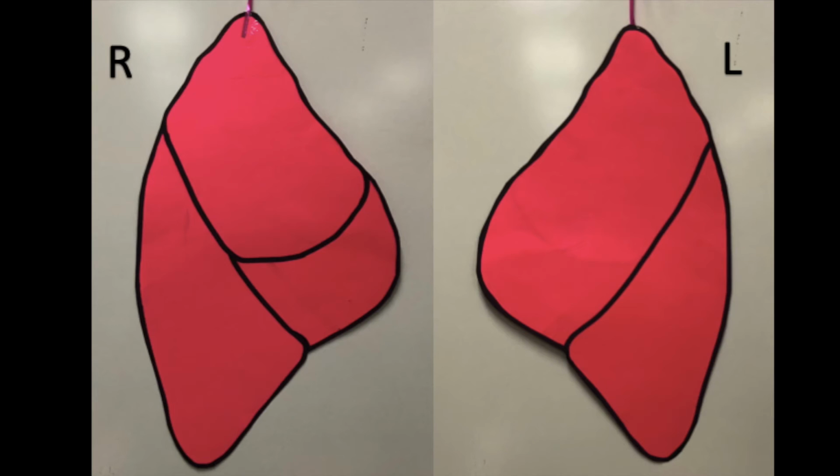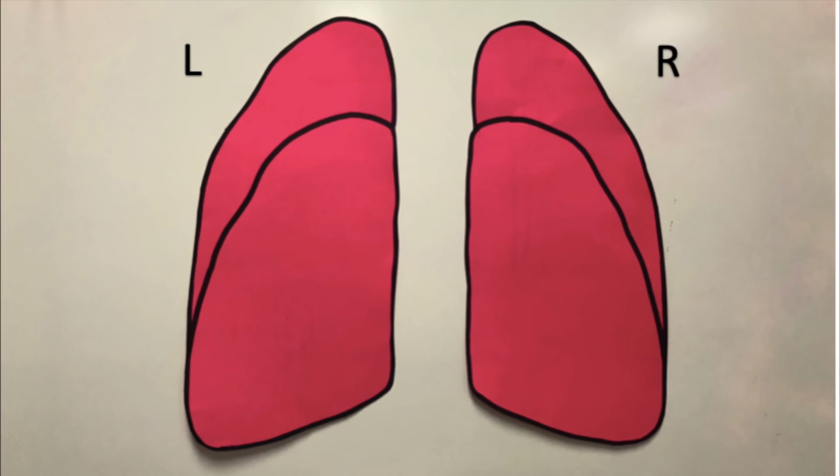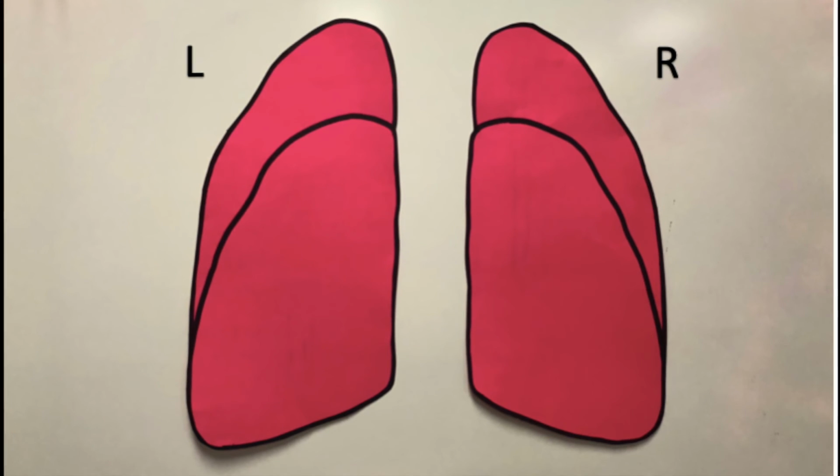and lower. This is a lateral view of the right and left lungs. Again, the right lung has the upper, middle, and lower lobes, and the left lung has just the upper and lower lobes. Lastly, we have the posterior view of the left and right lungs. Both the right and left have just the upper and lower lobes accessible from this view.